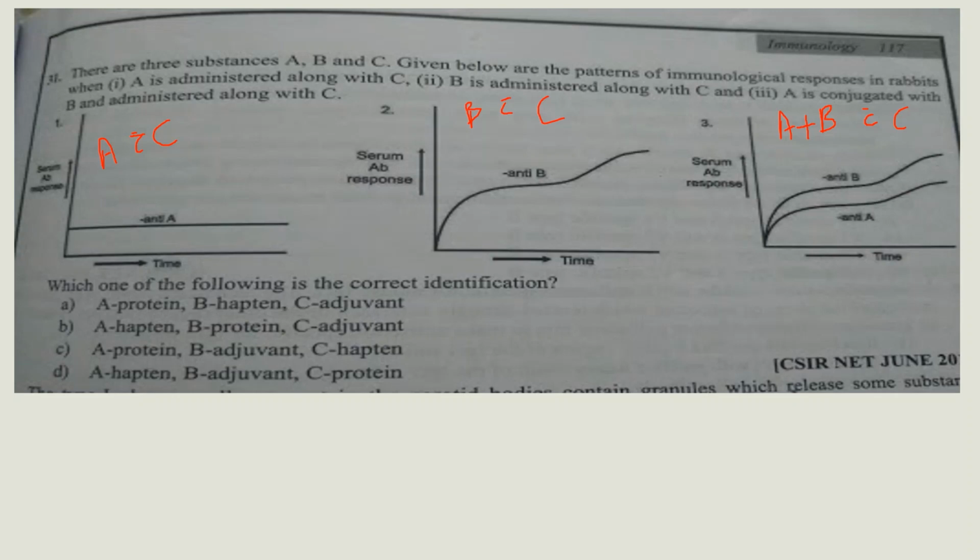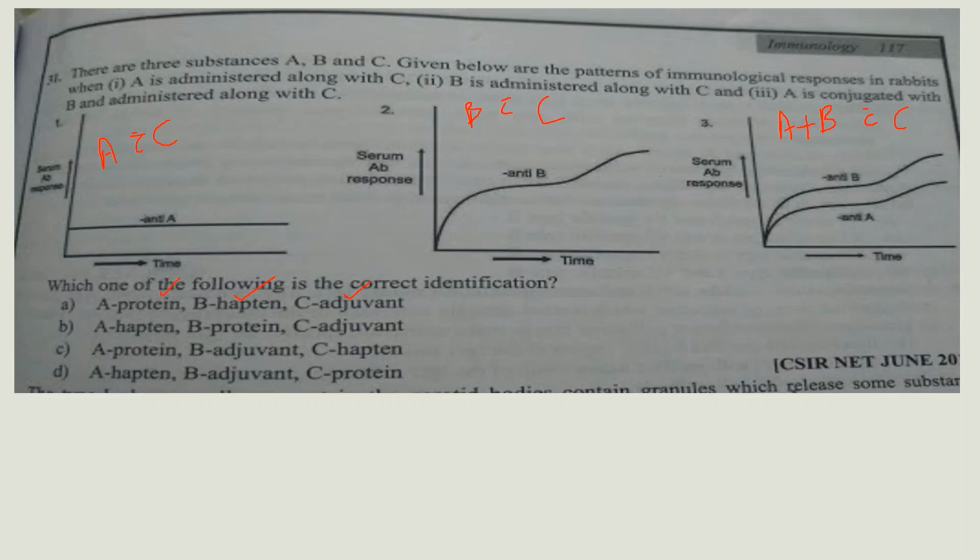Protein means that is an immunogen. Haptens are not immunogens; they are antigenic by themselves, and become immunogenic when conjugated with a protein carrier. Adjuvant is a helper that will help to enhance the immune response against a particular antigen.